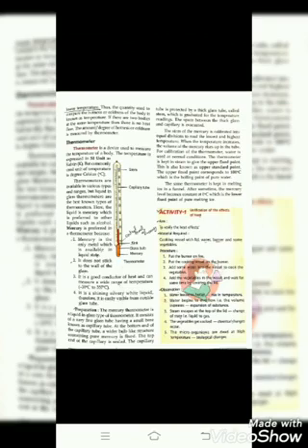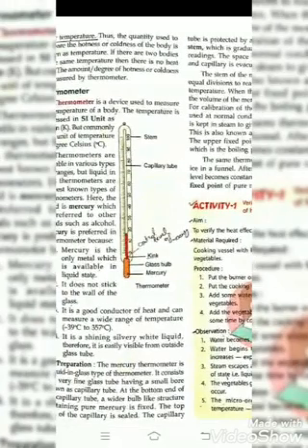Look at this. The outer part of the thermometer is the stem, and inside there is a little tube, that is a capillary tube. After that, at the end of the thermometer, there is mercury, and a glass bulb and kink. What is the kink? The kink is the most important thing in this thermometer. Kink is a little bend in the capillary tube that controls the level of mercury.